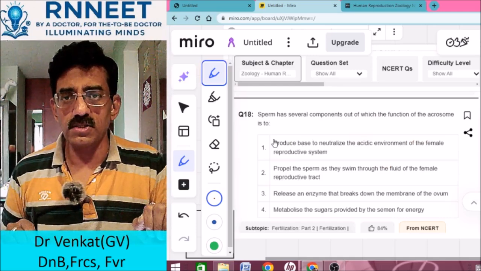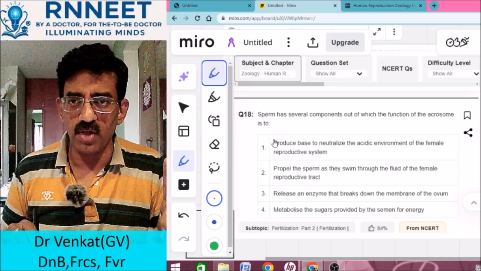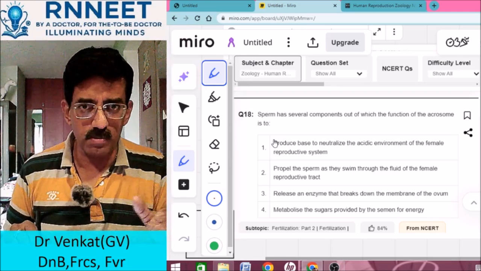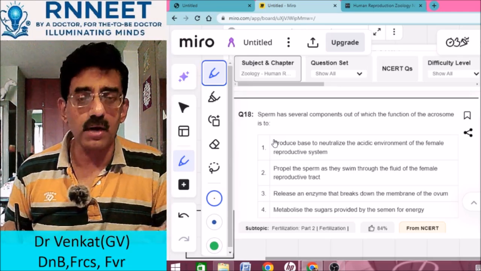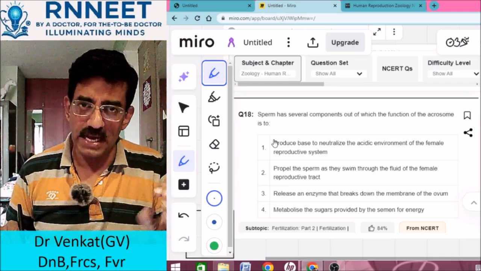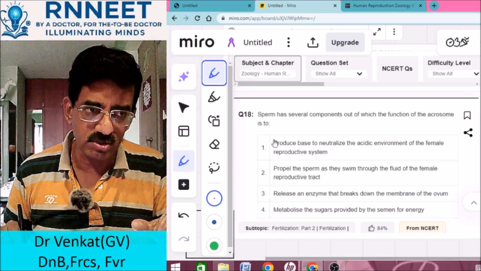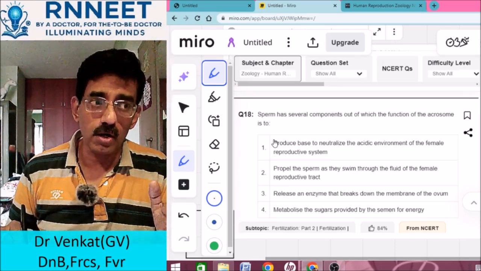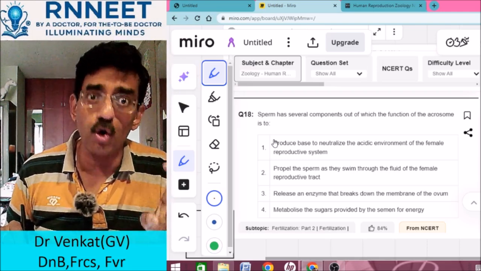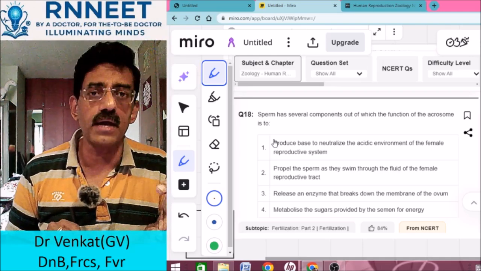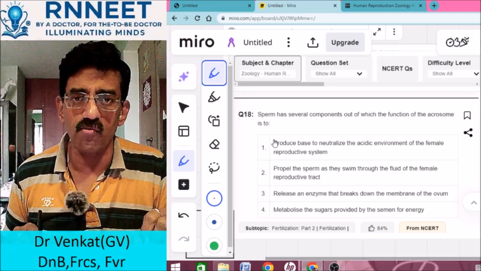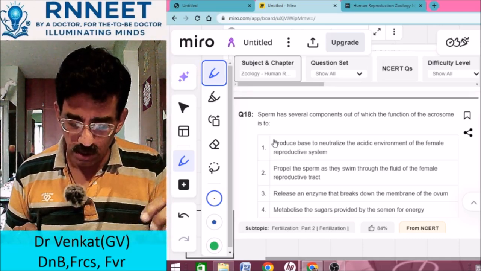The sperm has several components, out of which the function of the acrosome is to. Okay, he's telling you several components are there as a part of the sperm, in that, the acrosome. So you want to know what the acrosomal reaction is. It has enzymes. What is the purpose of the acrosome? Enzymes: acrolysin and hyaluronidase are present in the acrosome. And what is the function of it? They help to break down the membrane of the ovum.